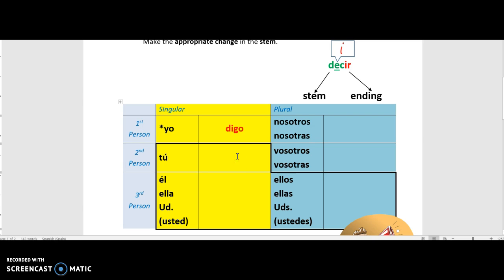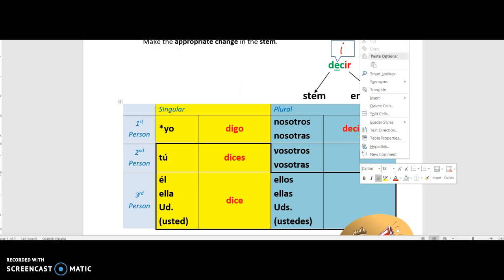But everything else, now that we're inside the shoe, is going to be following the regular stem change pattern. So that E in decir, I'm going to make them all nice and red and bold so they stand out nicely. Instead, you're going to change the E to an I. It is an IR verb, so you're going to pop off the IR, and add ES. Dices. Same thing's going to happen down here. Dice. We are popping outside of the shoe now. So we're going to keep our stem, and we're going to add our ending.